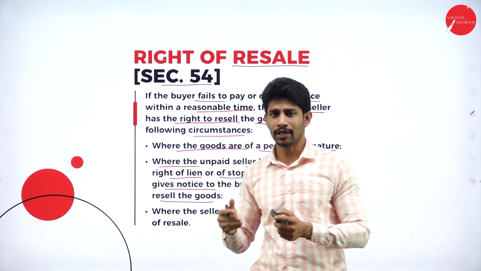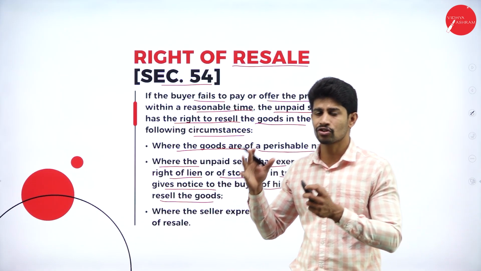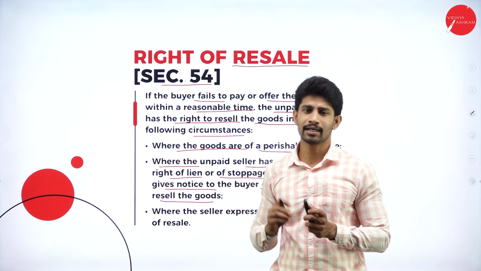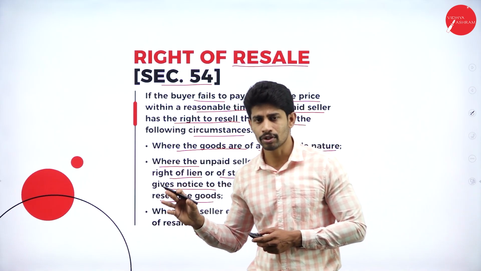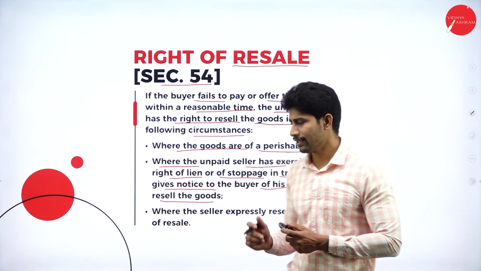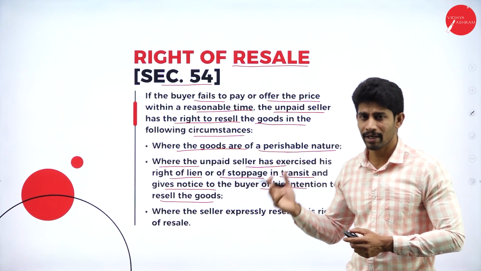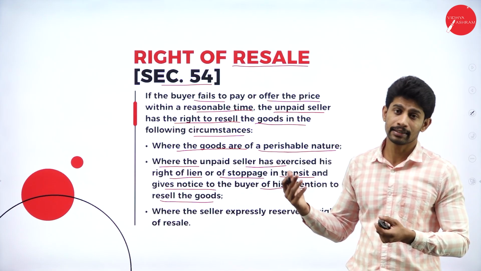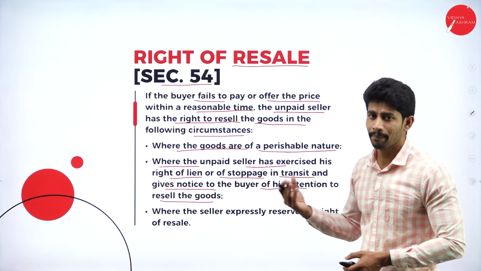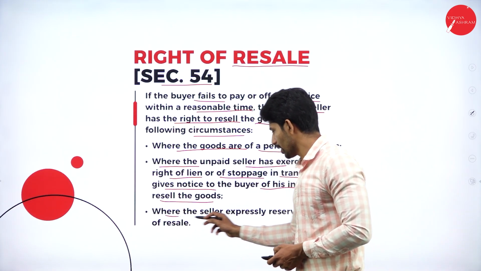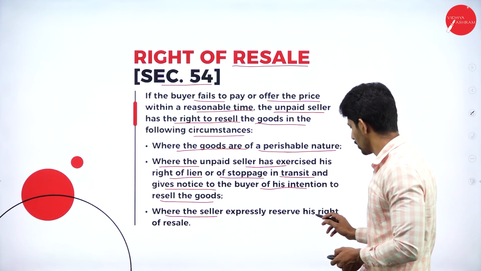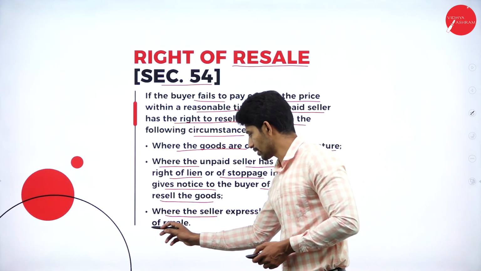If the amount is not paid, the goods is stopped from transit and the information comes to the notice of the buyer, then the seller can resell the goods. If the seller already intimated the buyer about resale of the goods, at that time he can resell the goods to a third party.